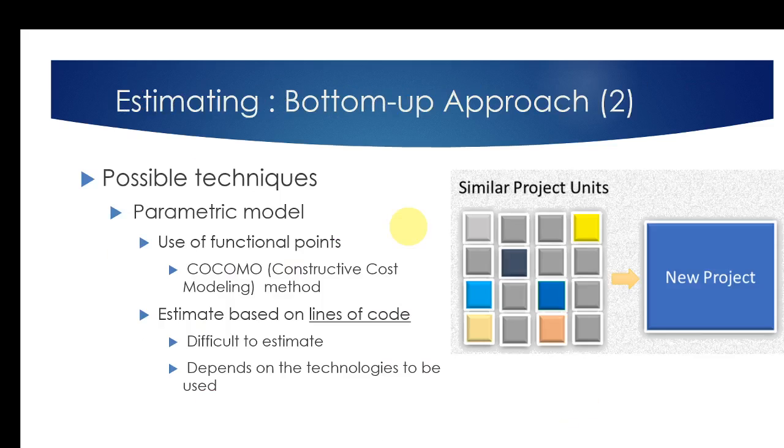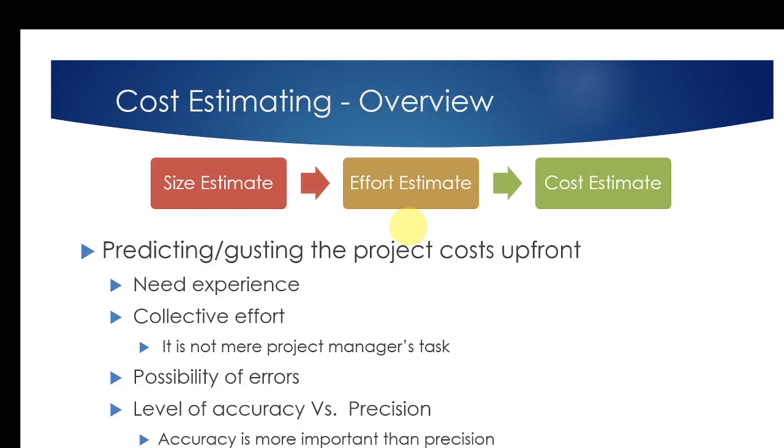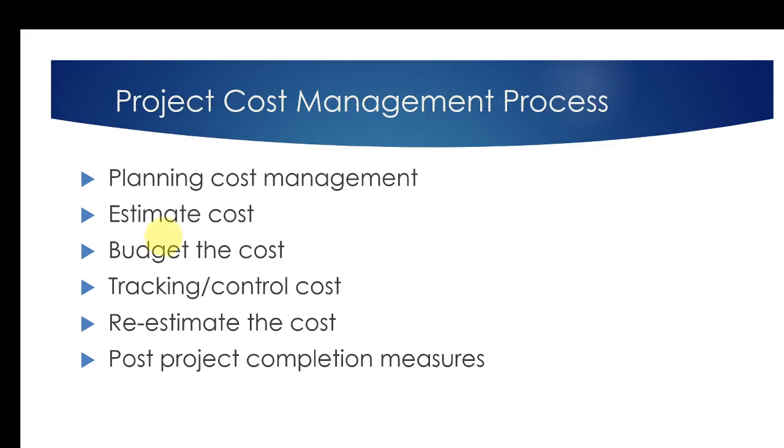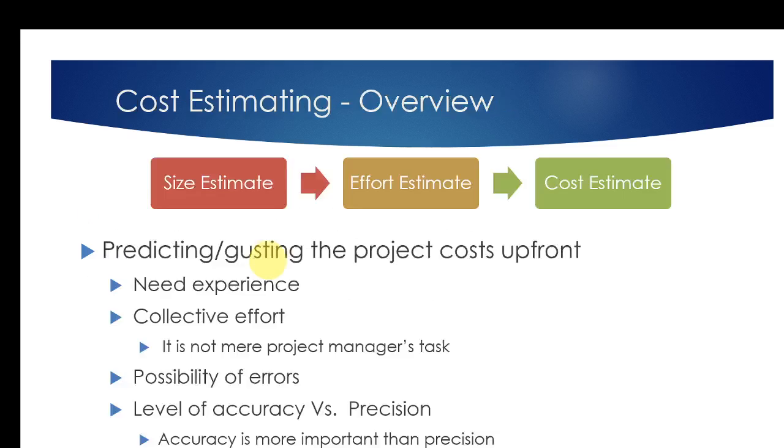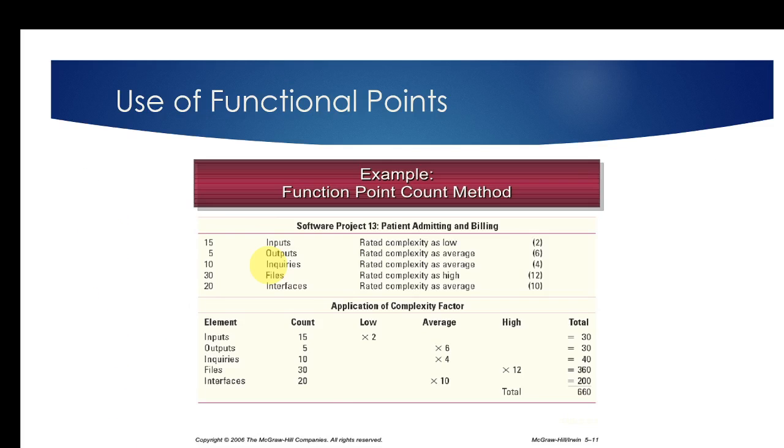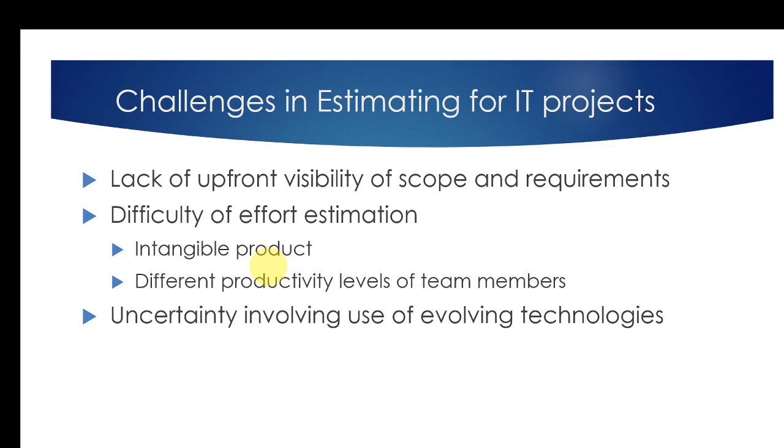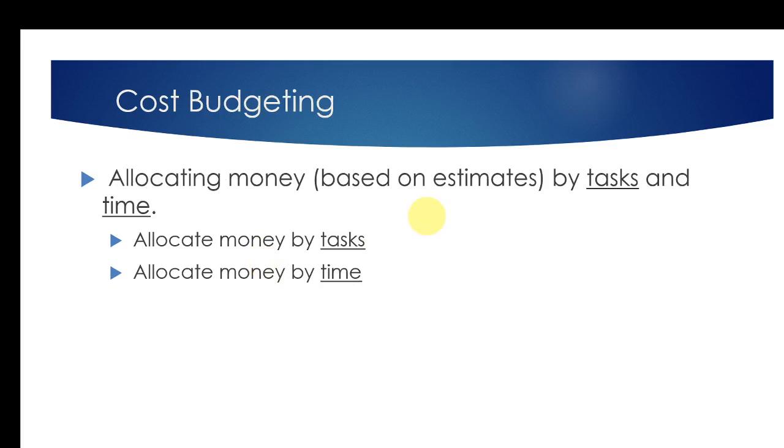Right. Now we have discussed cost planning and estimating. Now let's look very briefly at budgeting. Budgeting is the allocation of your money based on time and sometimes tasks. Once we have the estimates at a high level, we have to allocate the money now that the project has started.